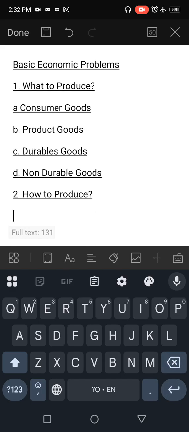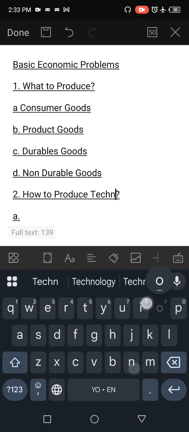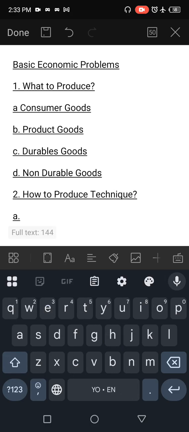When we are talking about how to produce, this is leading us to what are the techniques of production to use in producing the identified needs and wants of consumers that will give solutions to the number one question? That is, how to produce, which definitely is talking about techniques of production, the way and manner we are to produce what we have established to produce.